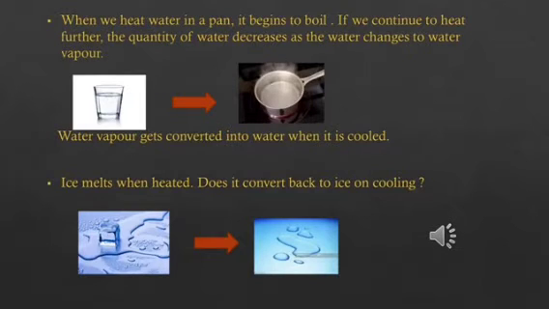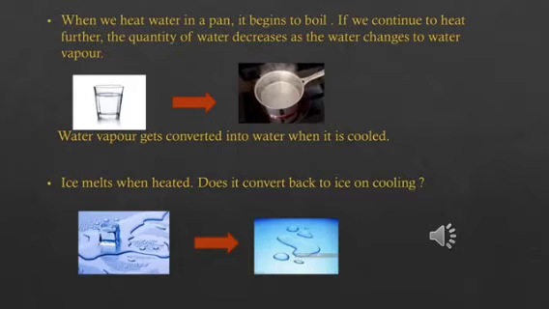Now children, let us continue with our lesson, changes around us. In the previous class, we have learnt that changes can be brought about by heating. For example, metals undergo expansion on heating and contraction on cooling. Now let us study further.